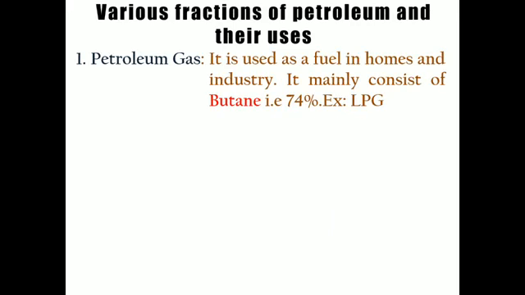Okay, now these fractions of petroleum have various uses. Petroleum gas, which is collected at the top of the cooling tower, is basically used in industry and houses for burning as a fuel, and its main composition is butane, which is present at 74%. The rest is like methane and propane gas. So the maximum content is butane. As I have already told you, it is normally sold as LPG, liquefied petroleum gas.